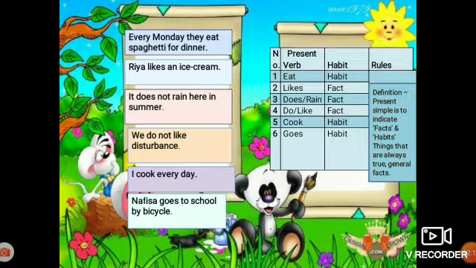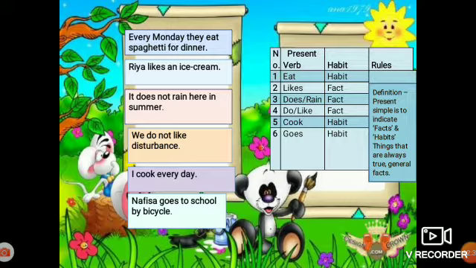Is it clear? When we make a negative sentence, we put not in the middle between the auxiliary verb and the main verb. So in does not rain, the auxiliary verb does is there, then not, and then the main verb rain.